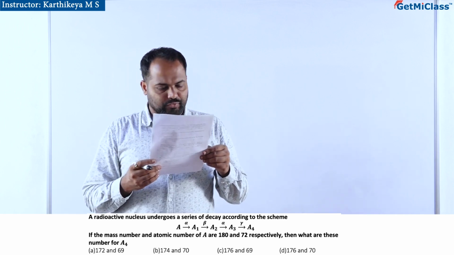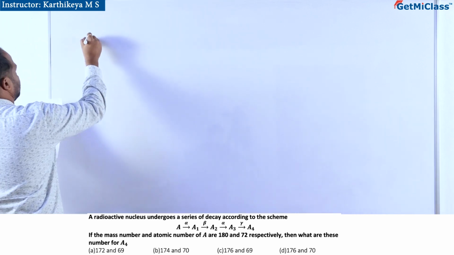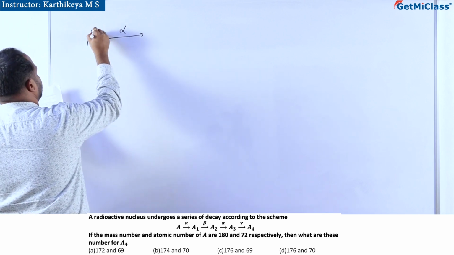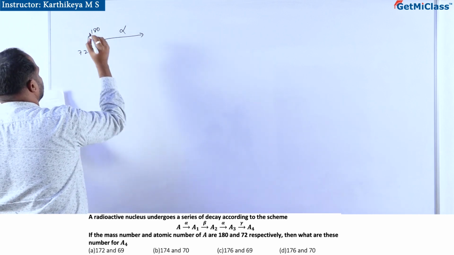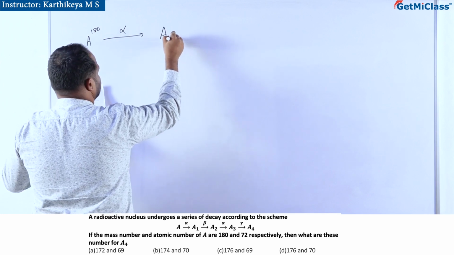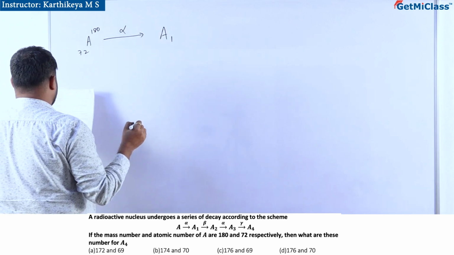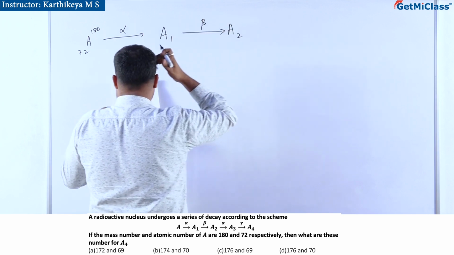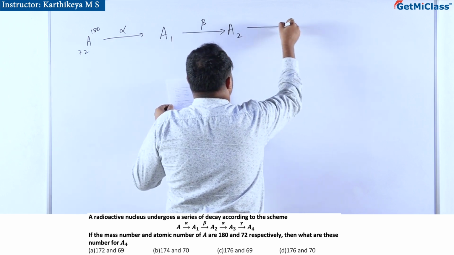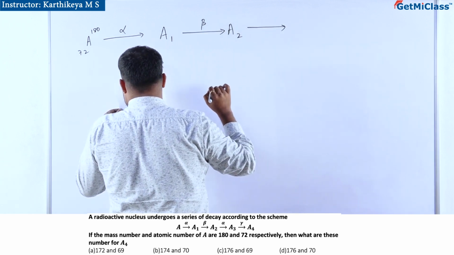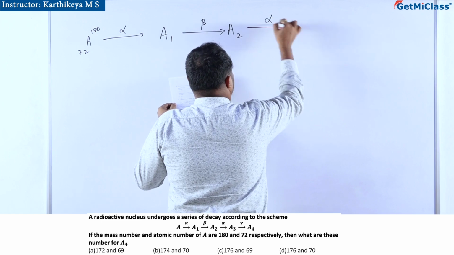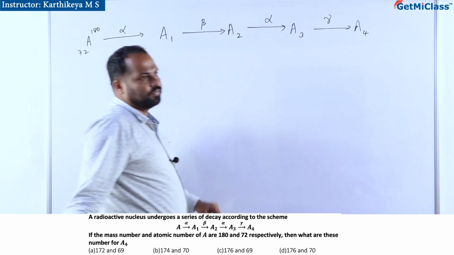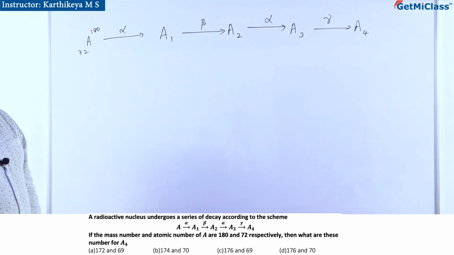What are these numbers for A4? So, A, with mass number 180 and atomic number 72, undergoes alpha decay and becomes A1. Then it undergoes beta decay, becomes A2, and undergoes another alpha decay, becomes A3, and undergoes another gamma decay, becomes A4. Okay, this is what the given question is.